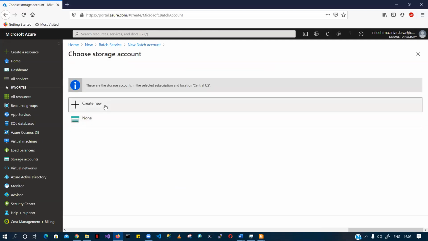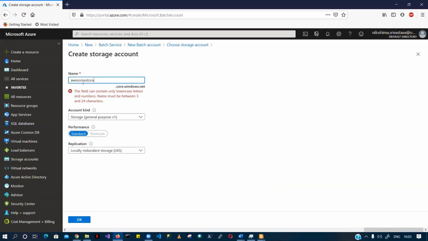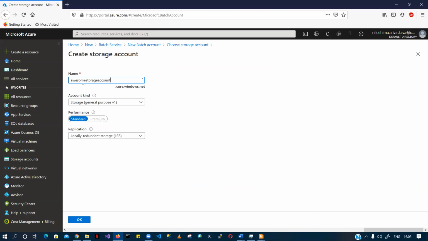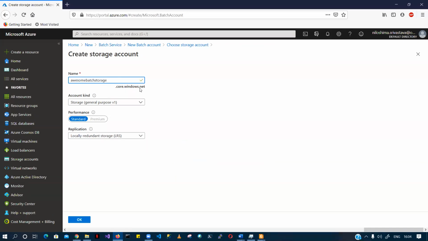I'll say create new. I'm naming it awesome storage account. This is already taken, right? It has to be unique across the region. So in that particular case, awesome batch storage is not taken. It has said that you have to make it general purpose v2, so I'm going to quickly select general purpose v2.